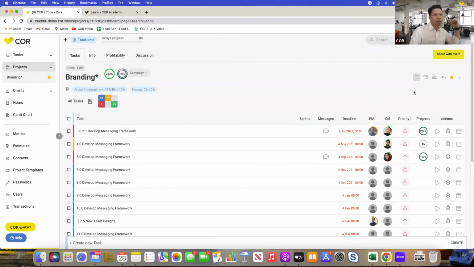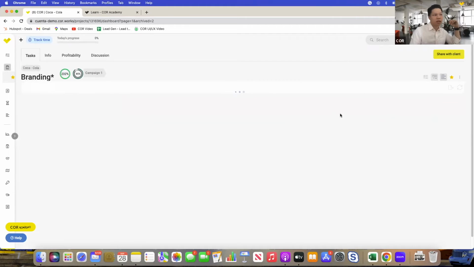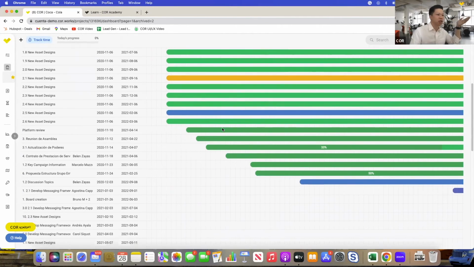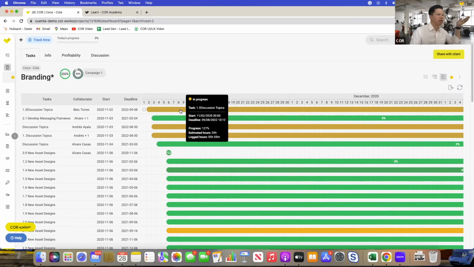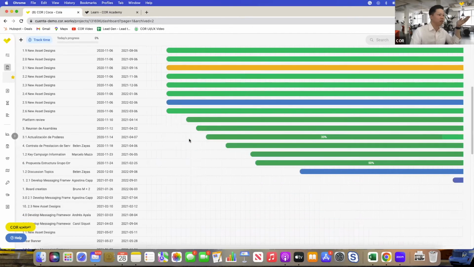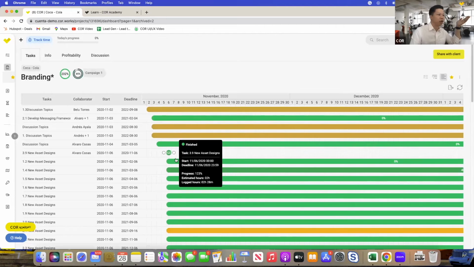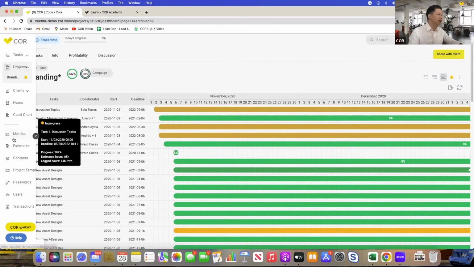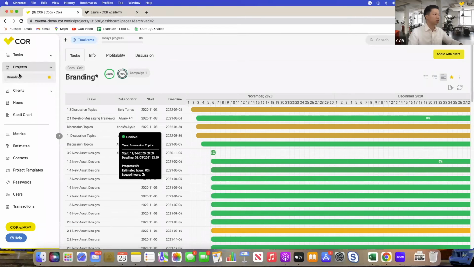And in the task tab, if you'd like to see how everything's flowing as well, you can see the Gantt chart. It'll actually show you what task and what everybody's been doing. And you can move things around in the Gantt chart as well. But of course, this is just specific to this branding project that we're in right now.